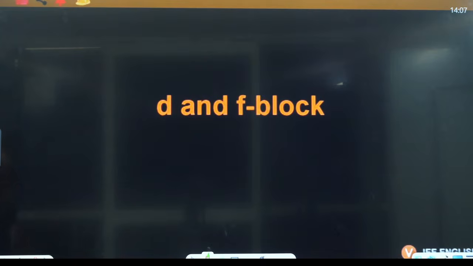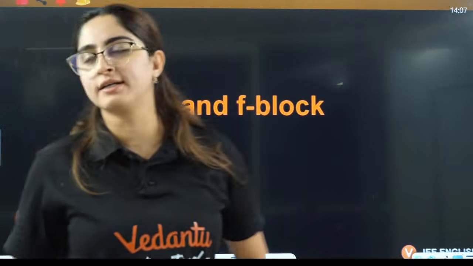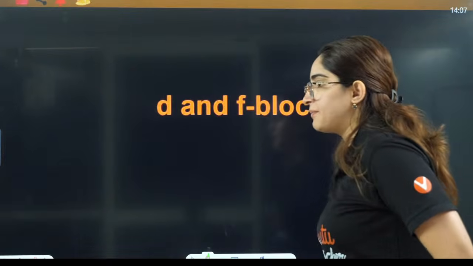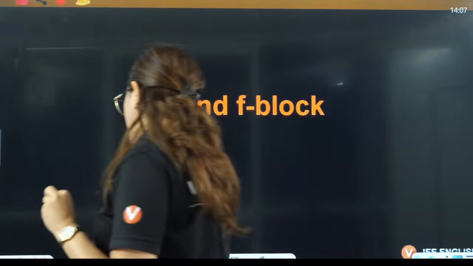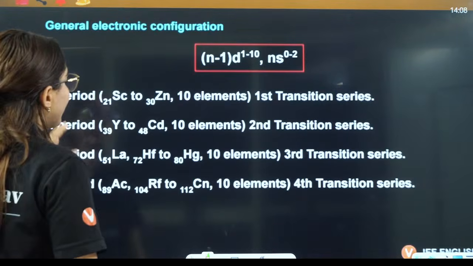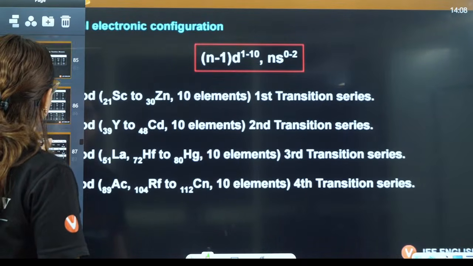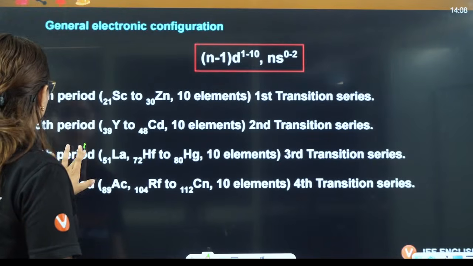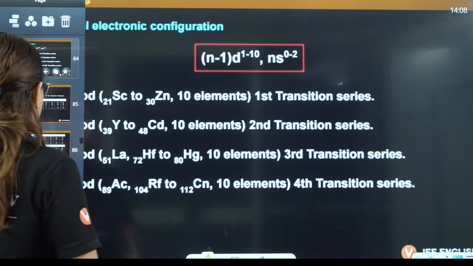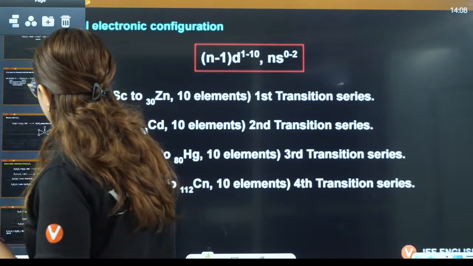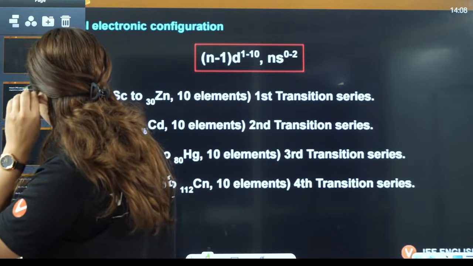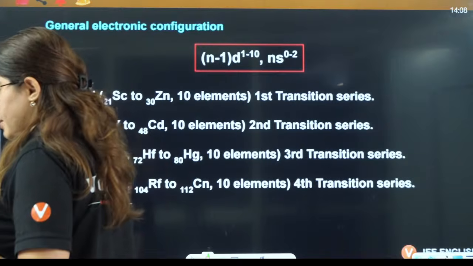You can tell me what are the other exams that you are preparing for. I can take classes for that. Okay. See. Now what you have is the d and f block. So tell me, do you want me to revise the d and f block with you, or do you want me to directly jump to the questions part? If you want, I can directly jump to the question part and do a quick revision as well. Tell me, what do you want me to do?